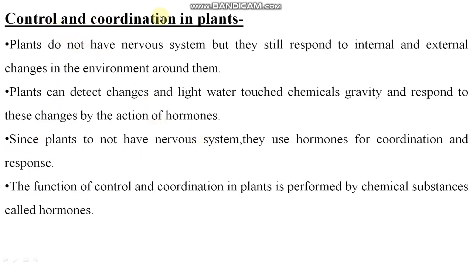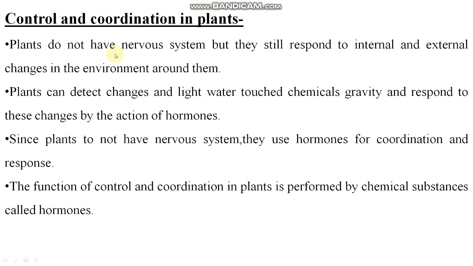So let's see control and coordination in plants. Generally if we talk about coordination, we think about the nervous system, right? In animals there is a nervous system which helps in control and coordination of our body, right? But in plants there is no nervous system. Still they respond to internal and external changes in the environment around them. Now how do they respond? Because they have some chemicals called hormones, right? Due to the action of those chemicals, they respond.